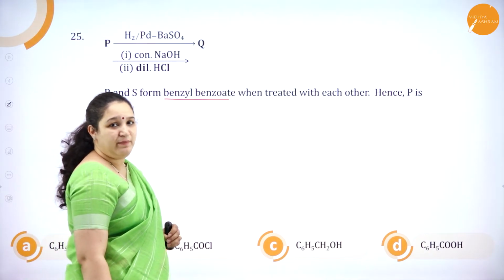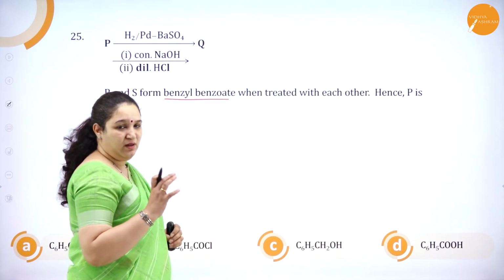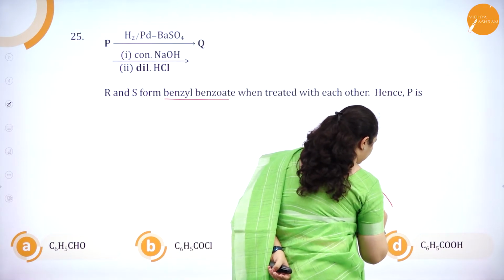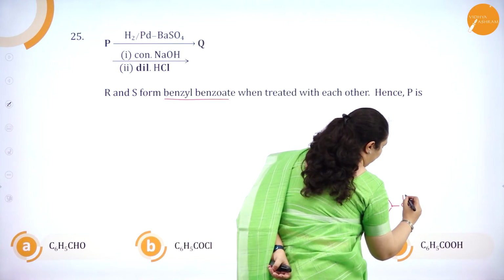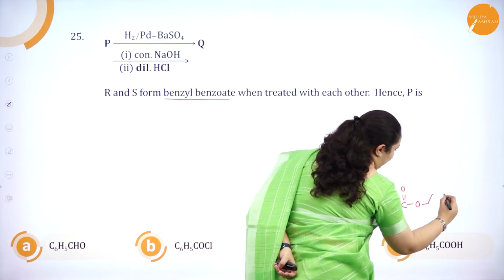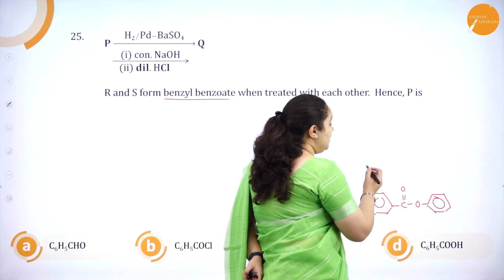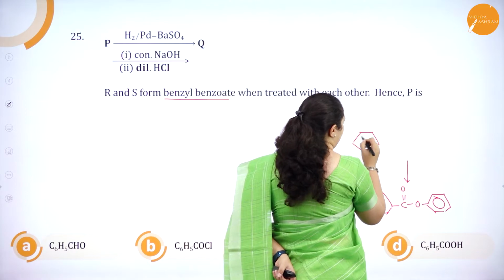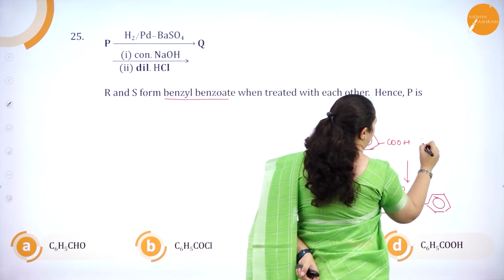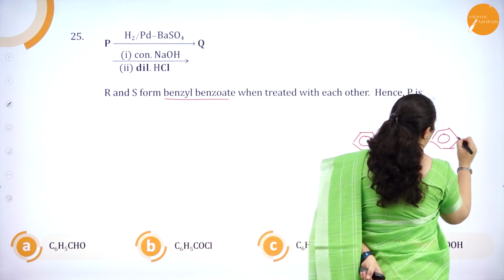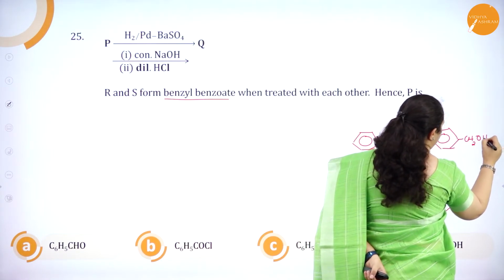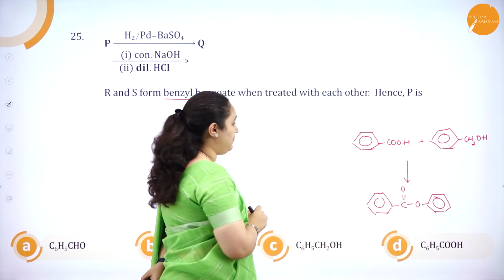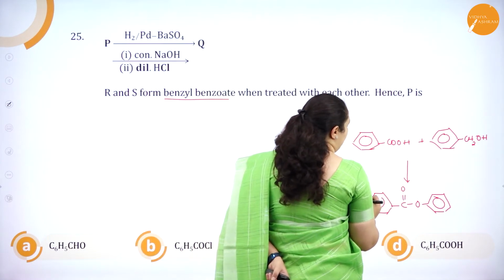So what is benzyl benzoate? It is a benzene ring with a COO group and one more benzene ring. That is benzyl benzoate. I'll write it from here. Correct. So what should be the reactants? It should be one carboxylic acid group plus one benzyl alcohol, that is CH2OH. I'll tell you why exactly this is the product. One is R and one is S. Now here this is esterification.